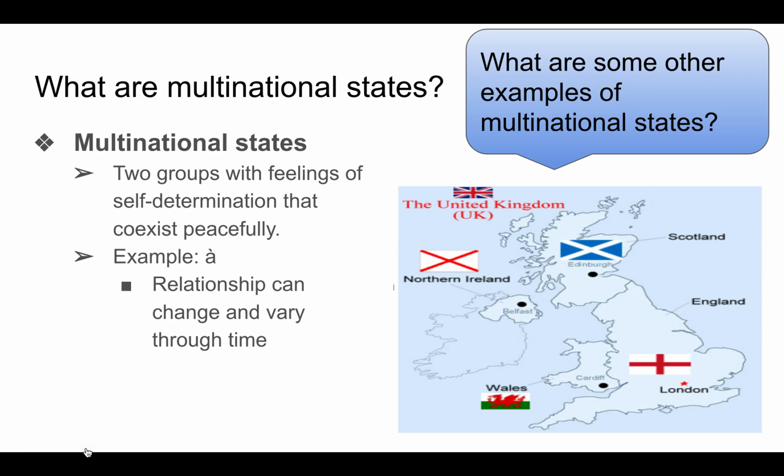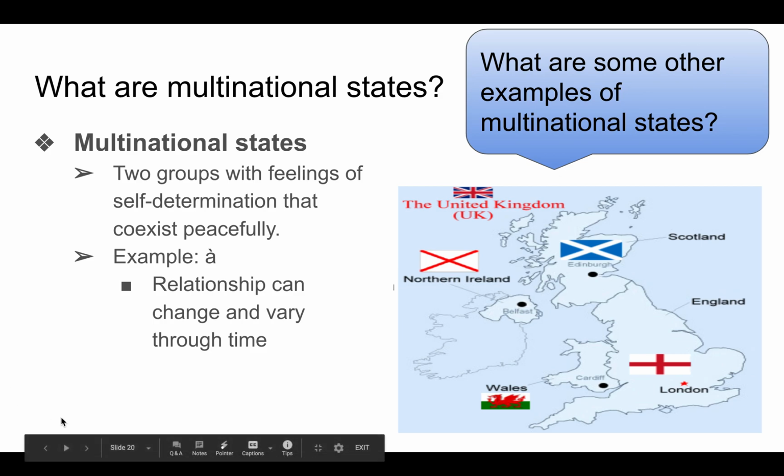Multinational states are when you have two or more nationalities that have self-determination but they coexist. A great example of a multinational state is the United Kingdom. There are several nations, Northern Ireland, Scotland, England, and Wales, that come together as one multinational state. And they can change over time.